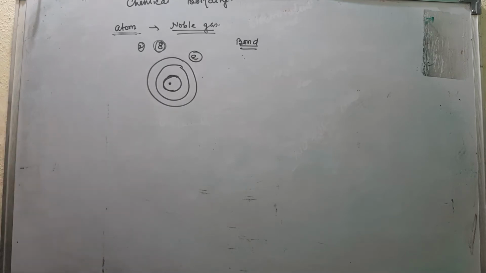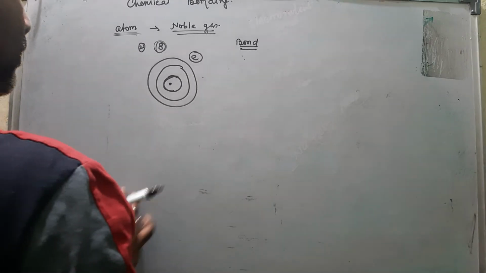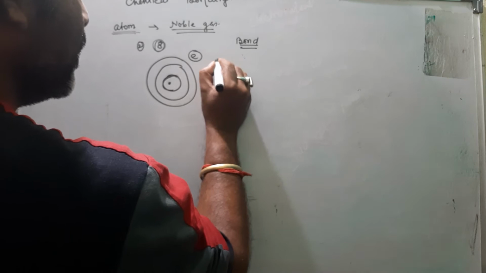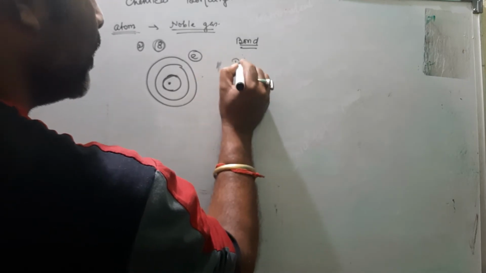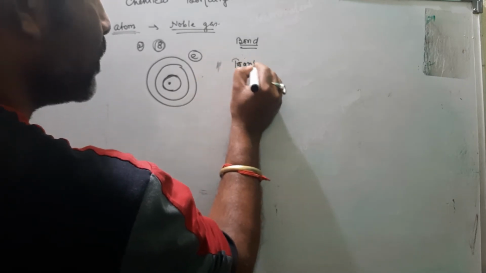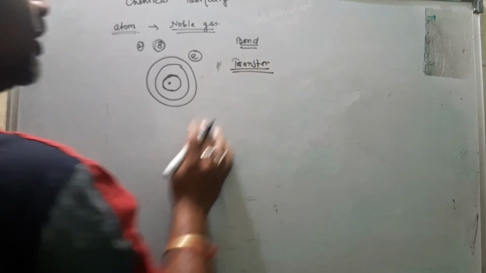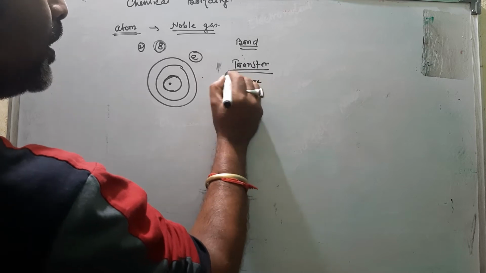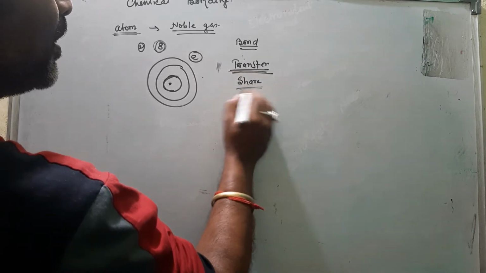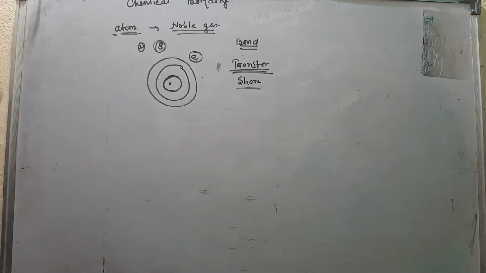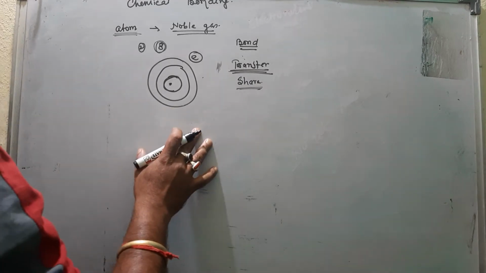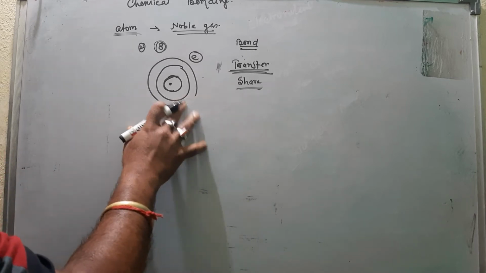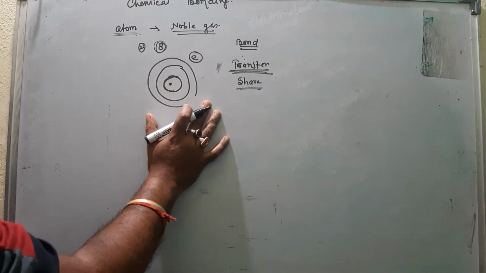So there are 3 methods in which atoms can achieve the stable configuration. First one is transfer. Second one is sharing. Here there is transfer, here sharing. And third one is coordinate bond, when the shared electron pair is contributed by only one of the combining atoms.